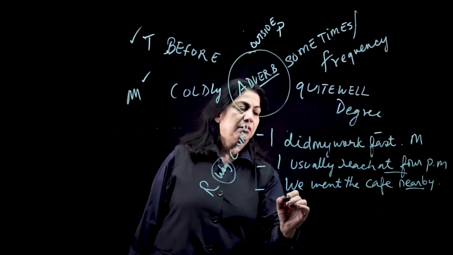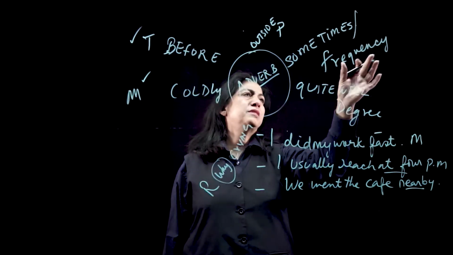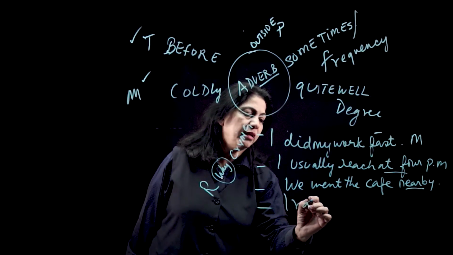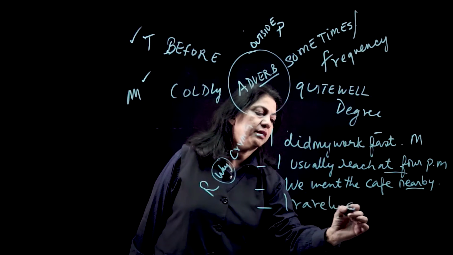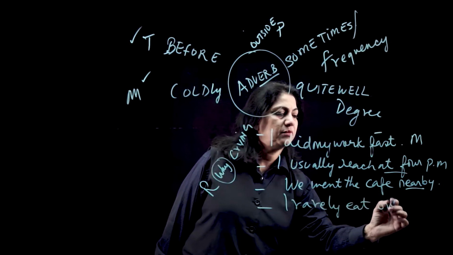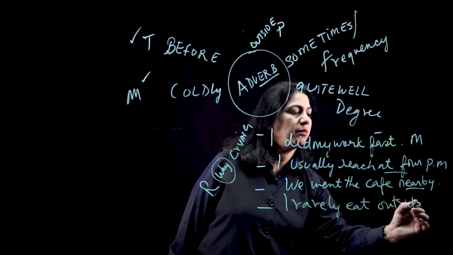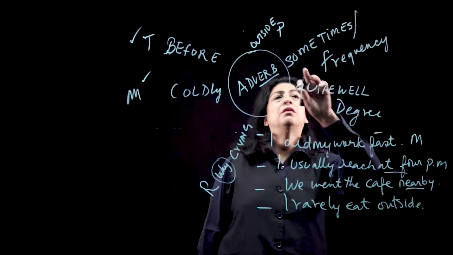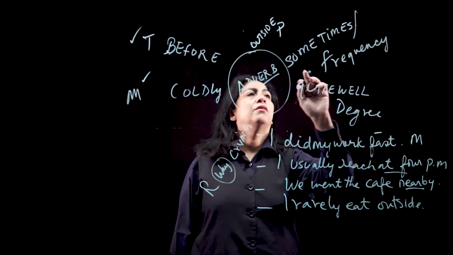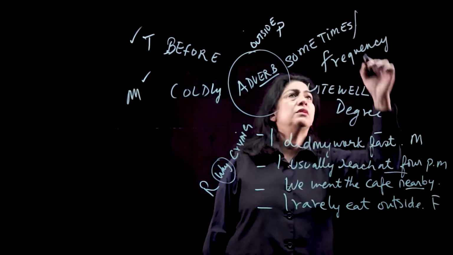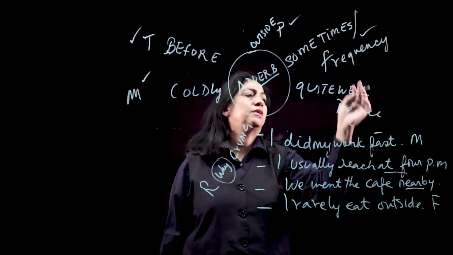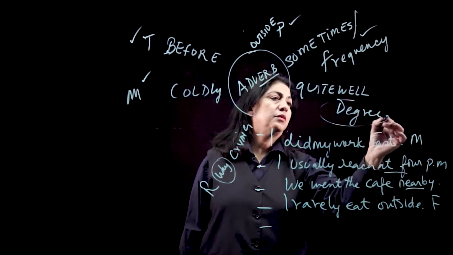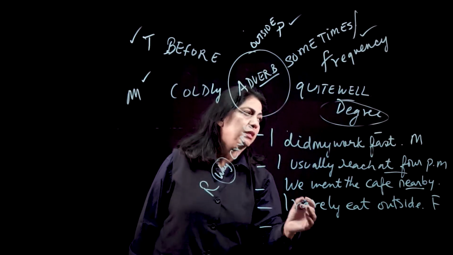Sometimes. But let's see, sometimes frequency, adverb of frequency. So let's see, I rarely eat outside. मतलब बाहर का खाना कभी कभी खाता हूँ. Rarely मतलब once in a year. So this is what? Adverb of frequency. No? So let's take that also. Place also we've done. Quite well, so this is degree.